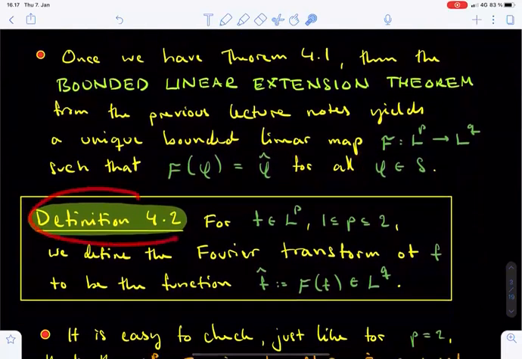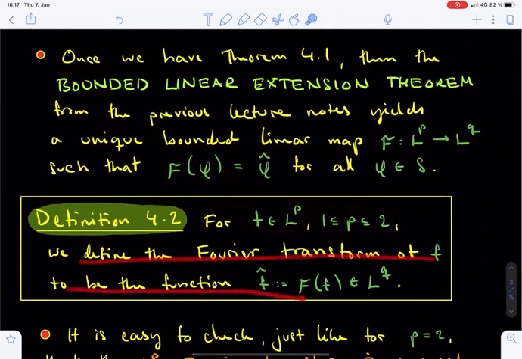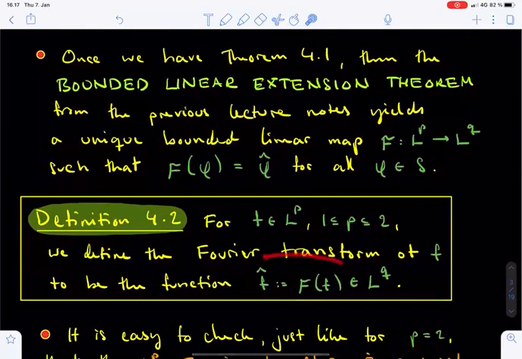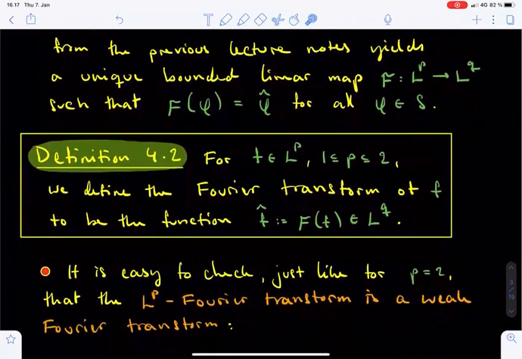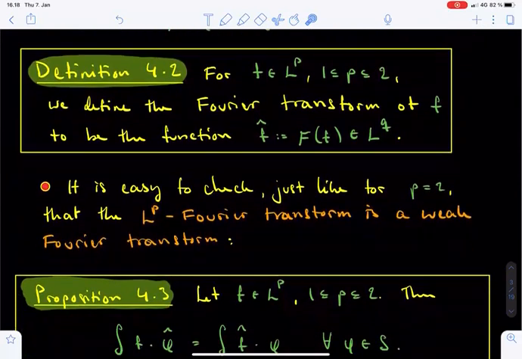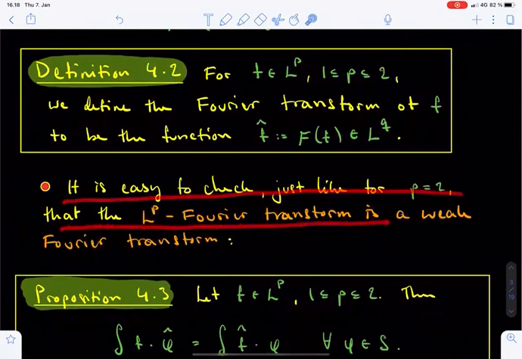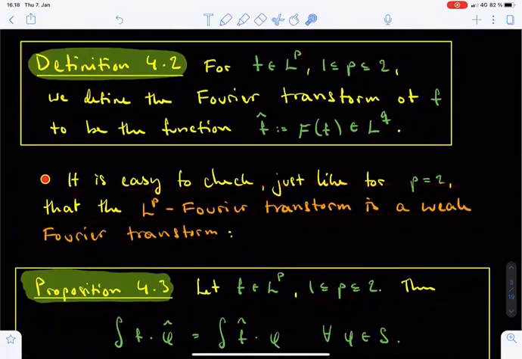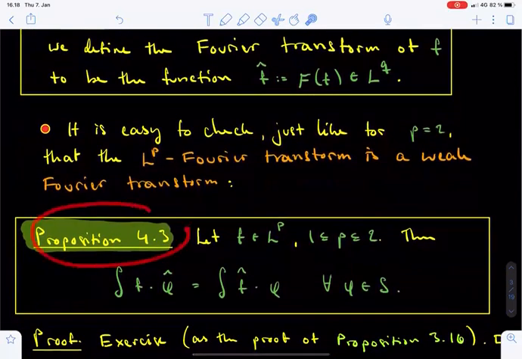Then, as we state in Definition 4.2, if f is an Lp function with p between 1 and 2, the image of f under the extension calligraphic F is by definition the Fourier transform of f. Thus, the Fourier transform of an Lp function is by definition an element of Lq, whenever the exponent p lies between 1 and 2. There is no conceptual difference to the case p equals 2. Also, as in the case p equals 2, it is easy to check that the Fourier transform of an Lp function is a weak Fourier transform. This is recorded in Proposition 4.3.